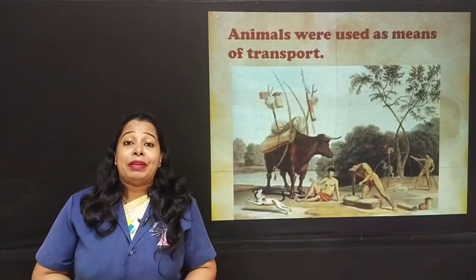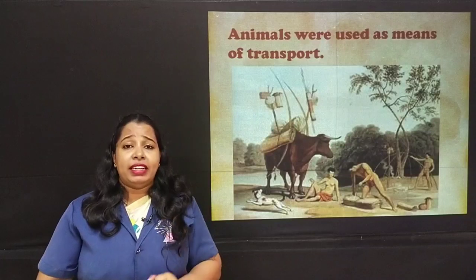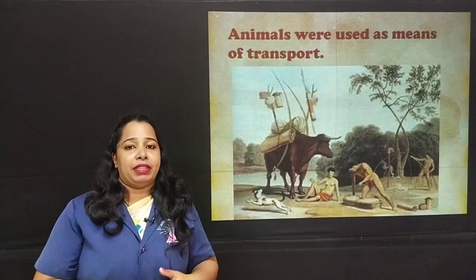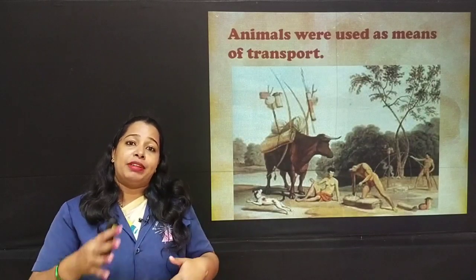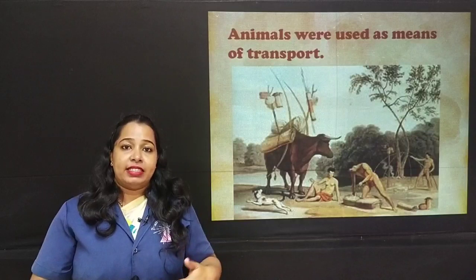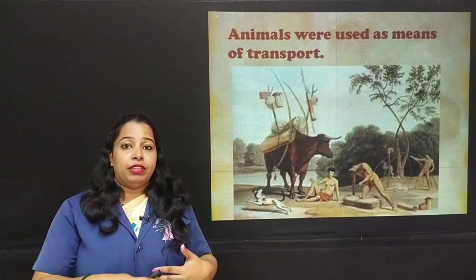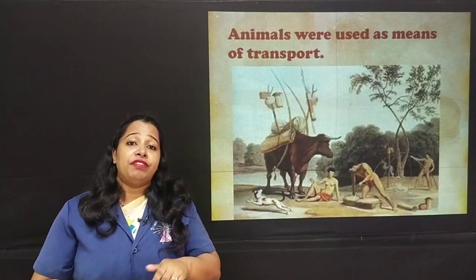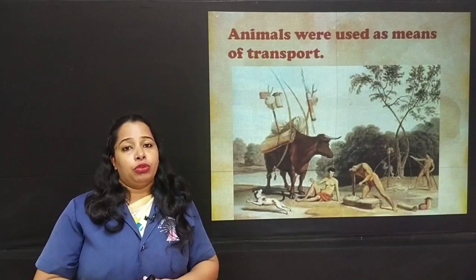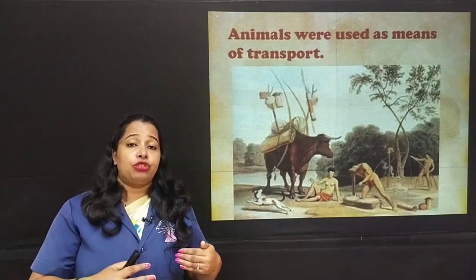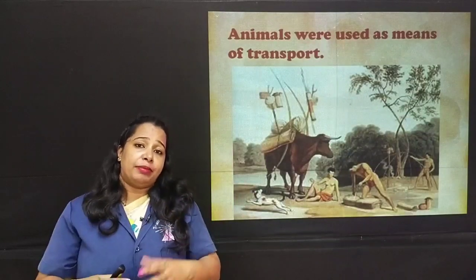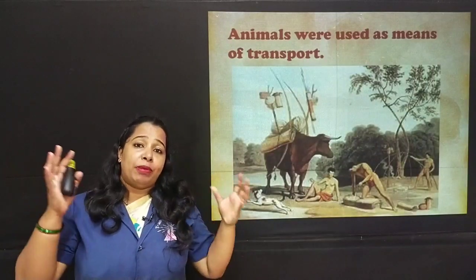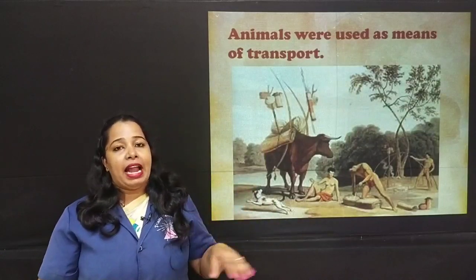Animals were used as means of transport. We know that during the Neolithic age, man started domesticating animals. He started domesticating animals such as elephants, horses, mules for his daily activities. So he used these animals as means of transport to carry heavy loads. If he had to travel to other places, he used to sit on the animals and go. Or if they had to move any goods, they used to place it on the back of the animals and move.